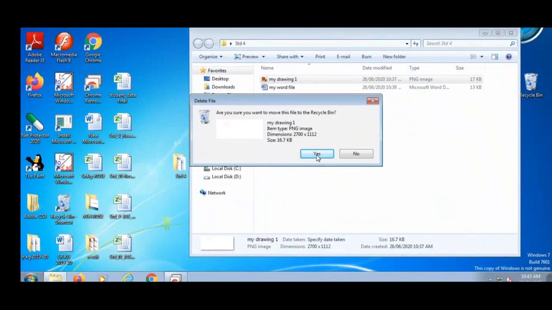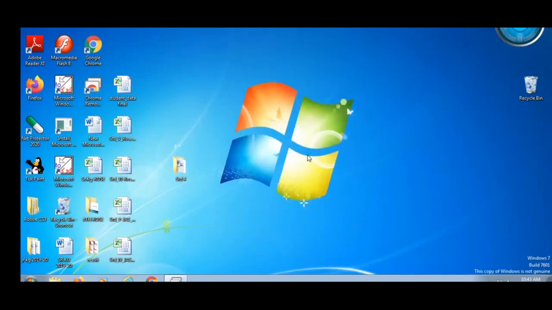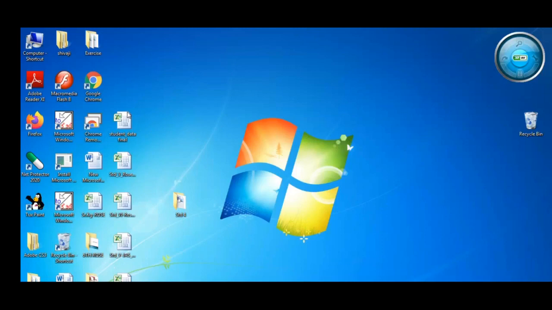Just click on yes. So this file gets deleted from your folder. Then moving, you learn how to move the file. Just click on the file and drag that file in your folder. This is called moving a file.